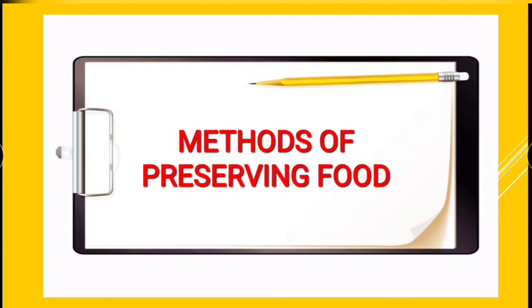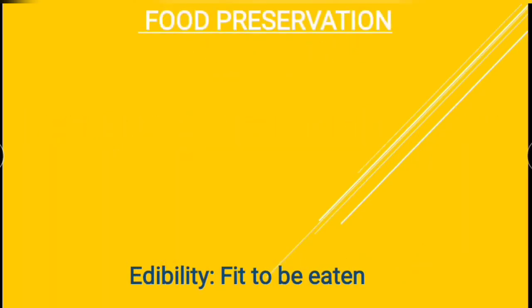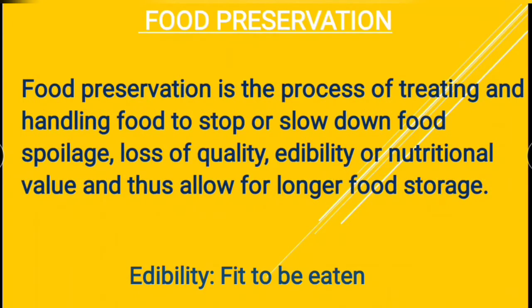Today we will see some methods of preserving food. So let's begin. Preservation is a process of storing food for a long time without getting spoiled. Food preservation is a process of treating and handling food to stop or slow down food spoilage, loss of quality, edibility, or nutritional value, and thus allow for longer food storage.